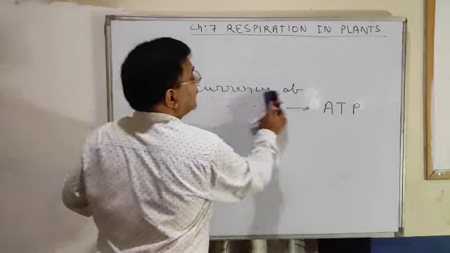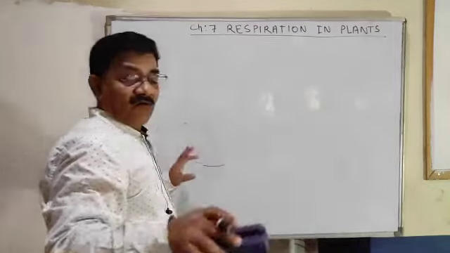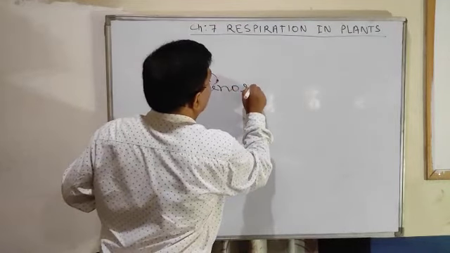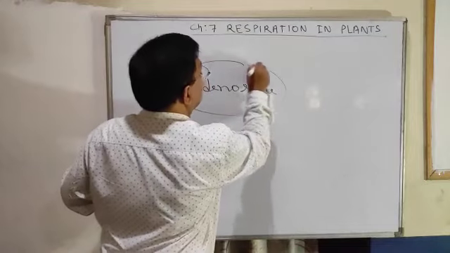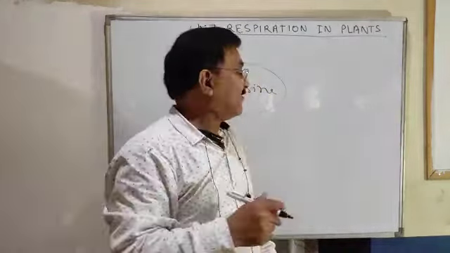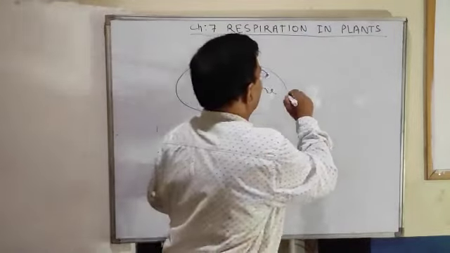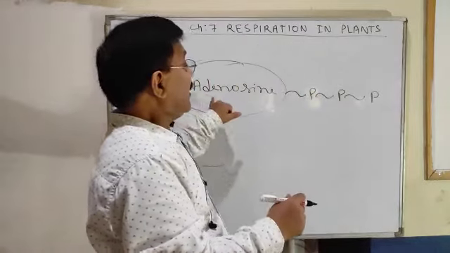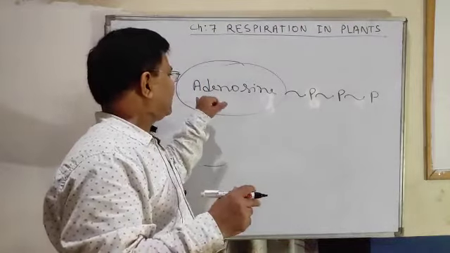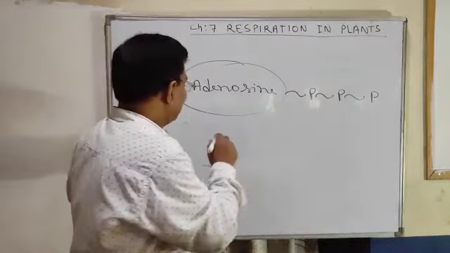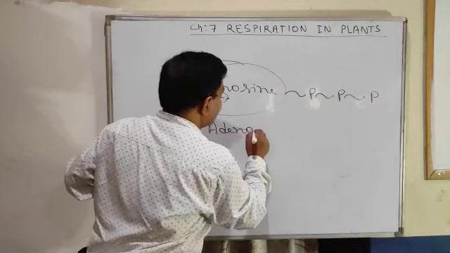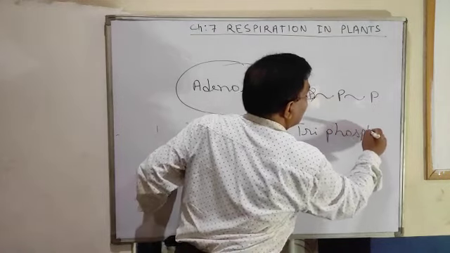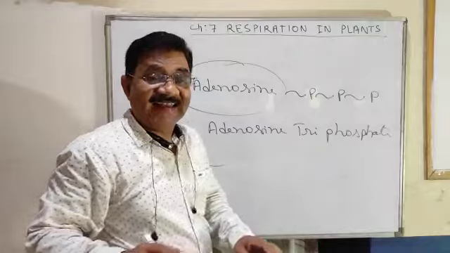Let us go to the ATP. One compound is there, and the name of that compound is adenosine. Adenosine is a complex organic compound. If three phosphate atoms, 1, 2 and 3, are combined with adenosine, it is called adenosine triphosphate.